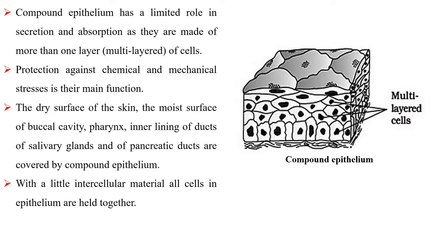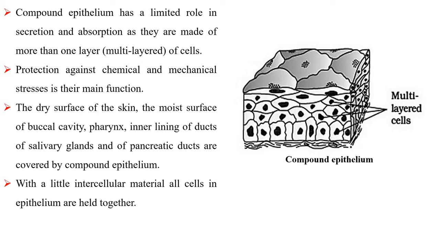Compound epithelium has a limited role in secretion and absorption as it is made of more than one layer of cells. Protection against chemical and mechanical stresses is its main function. The dry surface of the skin, the moist surface of the buccal cavity, pharynx, and the inner lining of ducts of salivary glands and of pancreatic ducts are covered by compound epithelium.